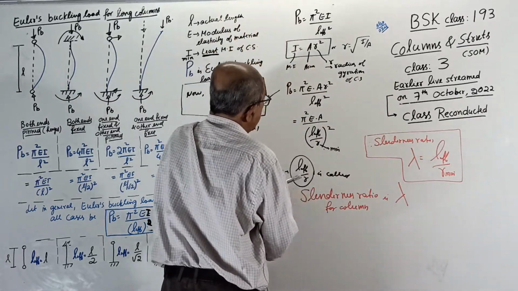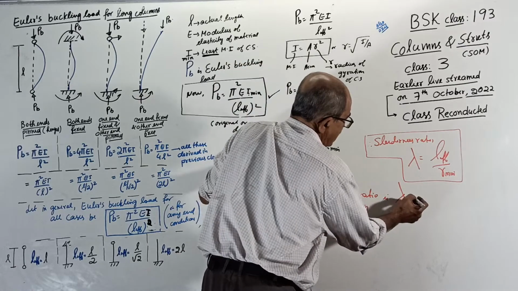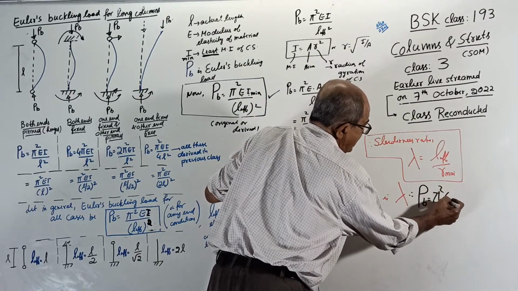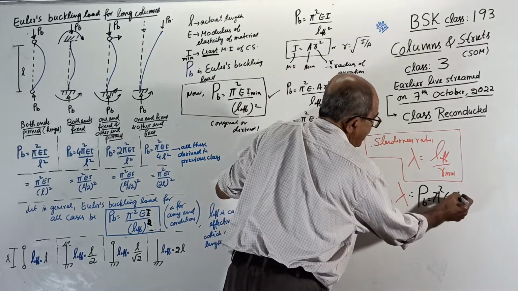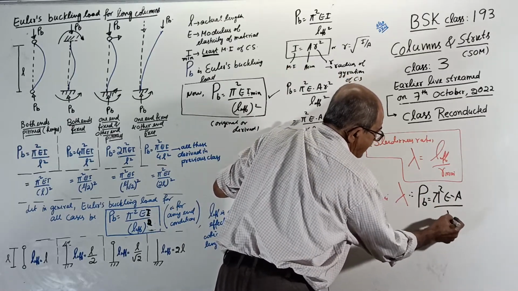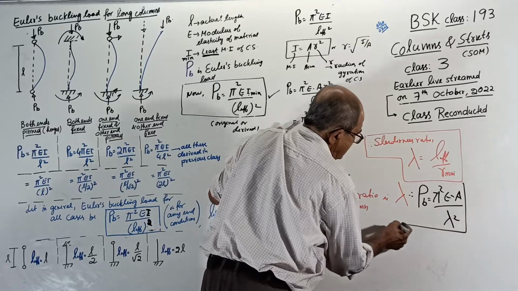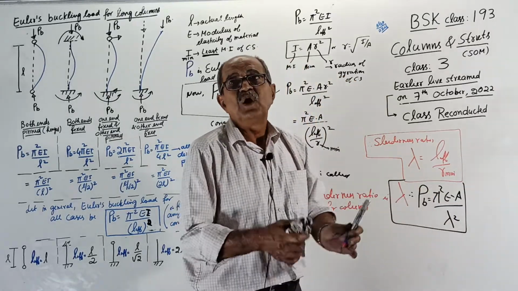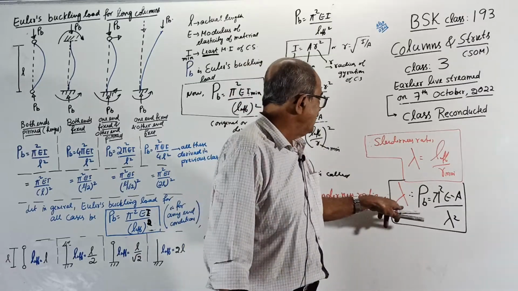Now your buckling load becomes what? Therefore, now your buckling load PB will become pi square E into A by lambda square. This very clearly tells that as A increases, the cross section is stronger, so a higher buckling load will come.